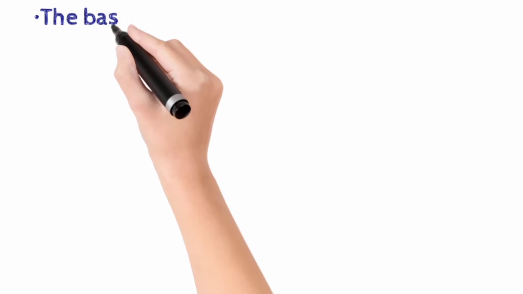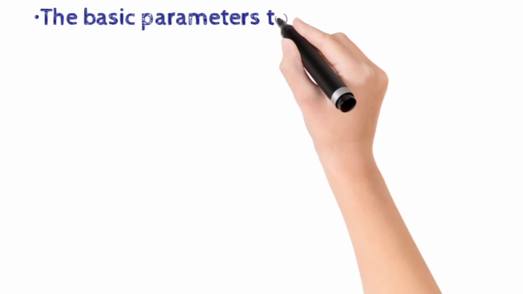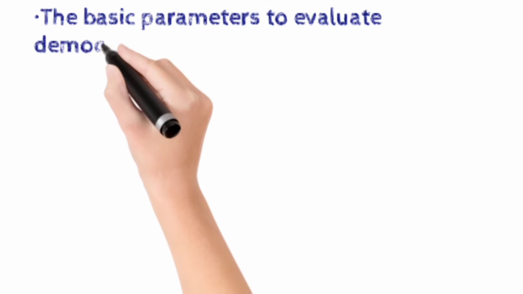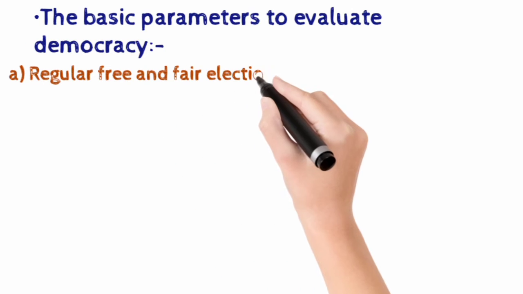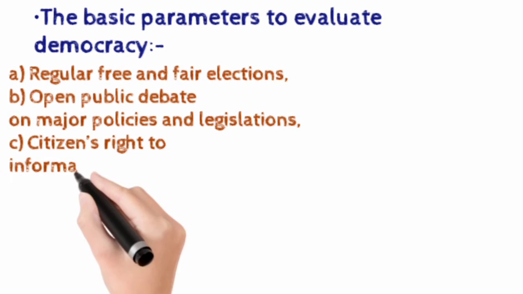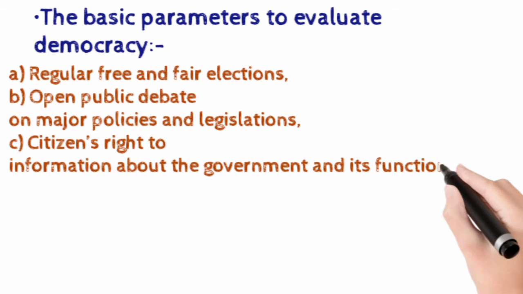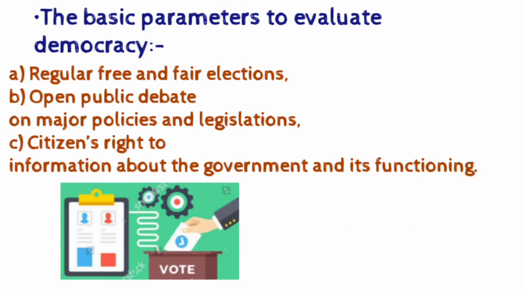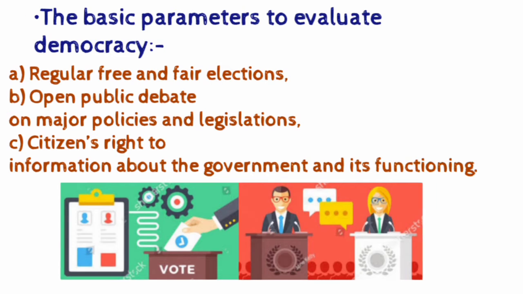The basic parameters to evaluate democracy. Point 1. Regular, free and fair elections. Point 2. Open public debate on major policies and legislations. Point 3. Citizens' right to information about the government and its functioning.